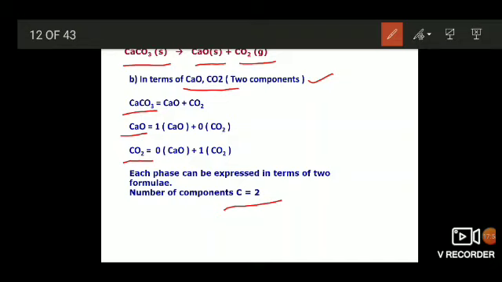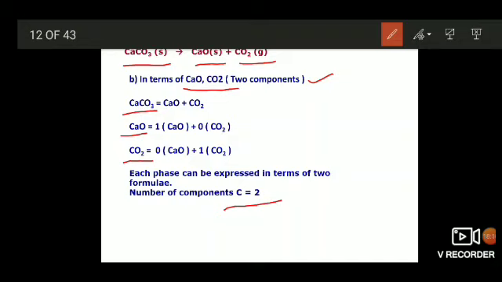In the definition, the statement was given that the formula can be directly used or in the form of an equation. So that's why here we are using two components in the form of an equation.